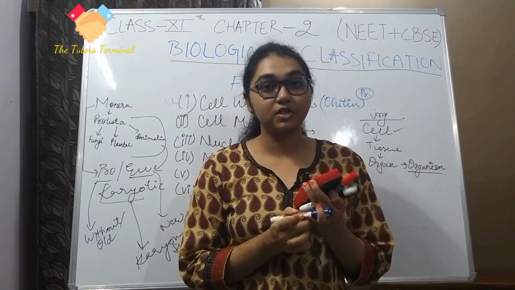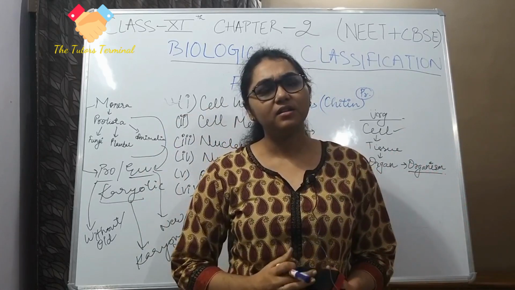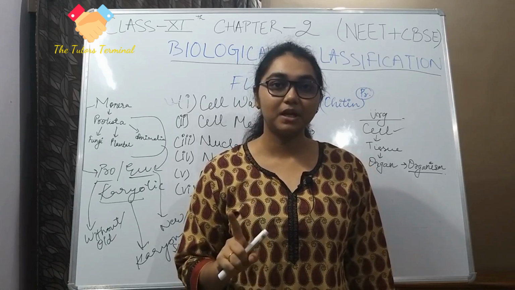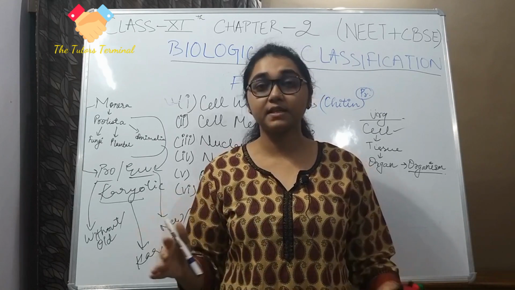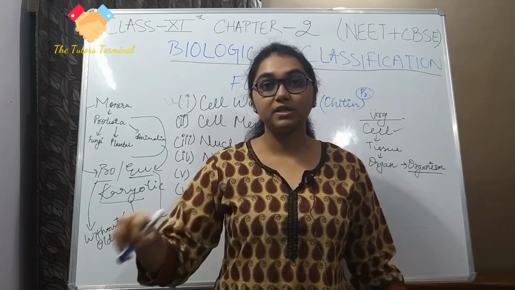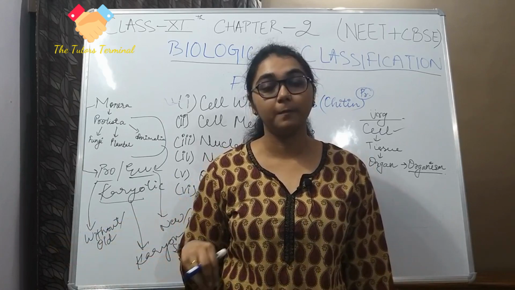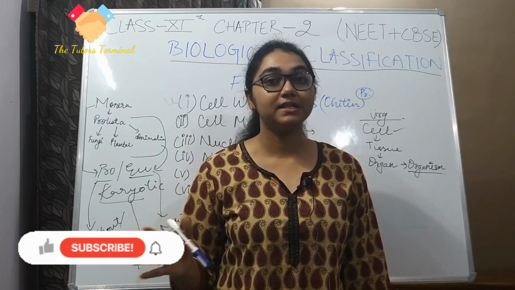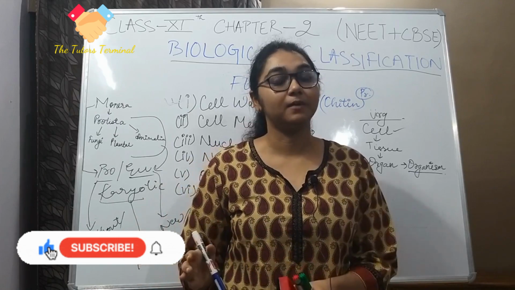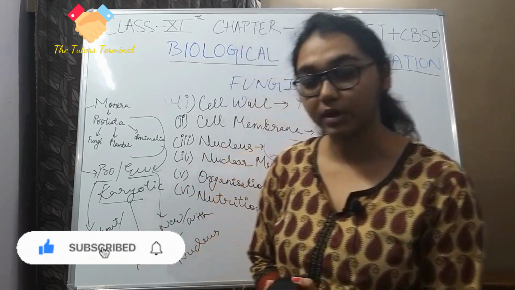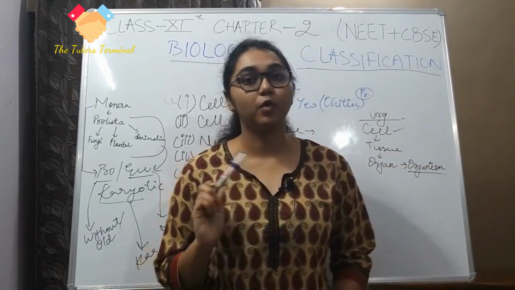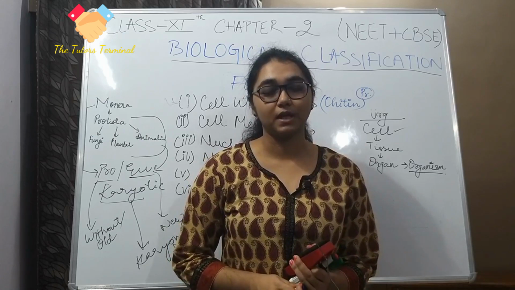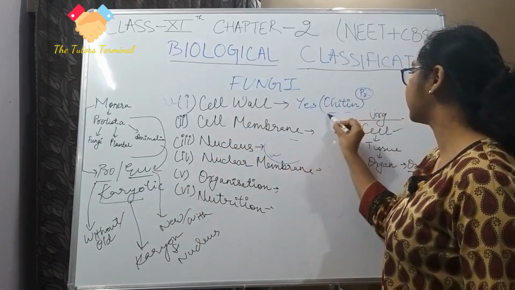So when researchers were doing research, they found that in Plantae and in some Protista and some animals, we are again and again getting one similar kind of protein, and it is a very large group. All of these show similar kinds of activities, and all of them have chitin in their cell wall. So let us keep all of this in one group or one kingdom called fungi. Okay, very important. Always asked in NEET: what is the special protein found in the cell wall of fungi, or what is the specialization of the cell wall of fungi? So it is the protein chitin.